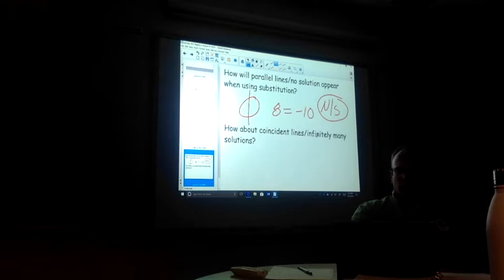And then you have the coincident lines, or infinitely many solutions. And this is kind of goofy. This means you've just graphed the same exact equation. So you would have one line, and then if you graph the other line, you would find it falls right on top of the first, which is goofy, but this means we have infinite solutions to your problem. Infinite ordered pairs work to solve this problem.